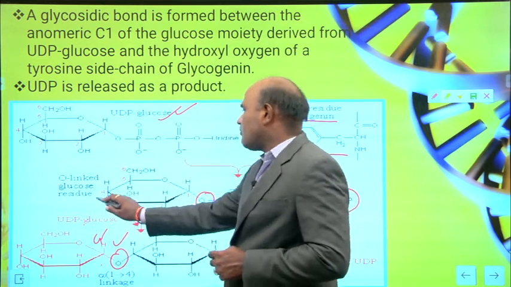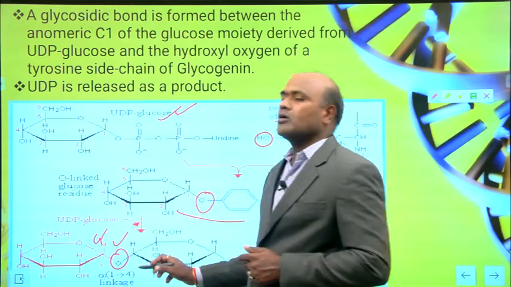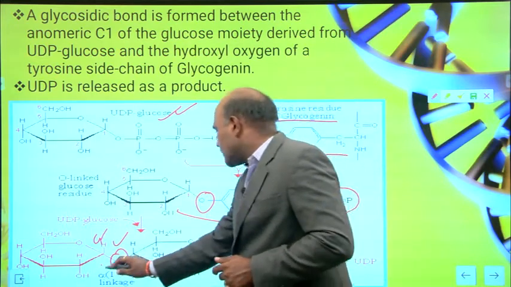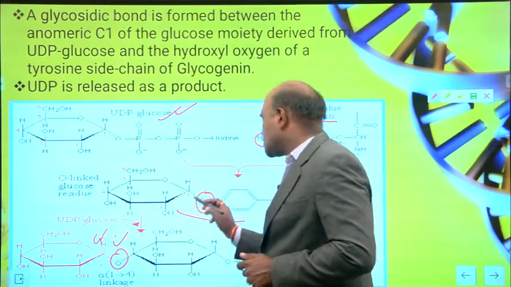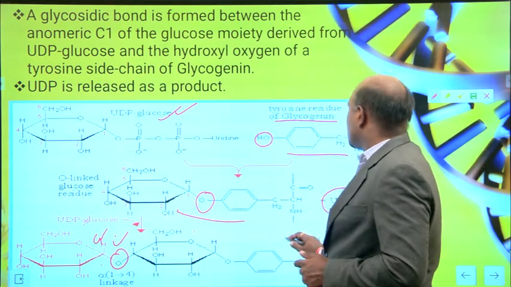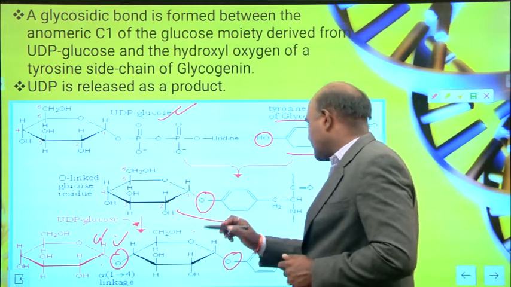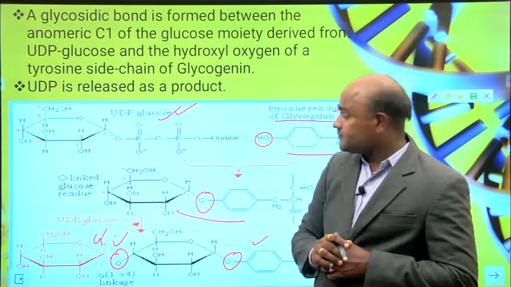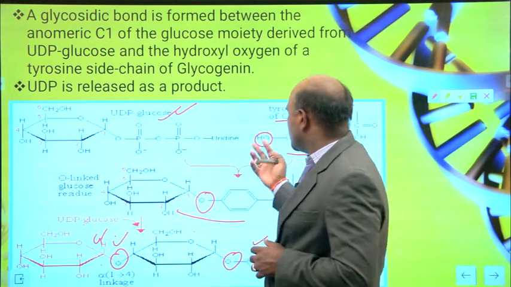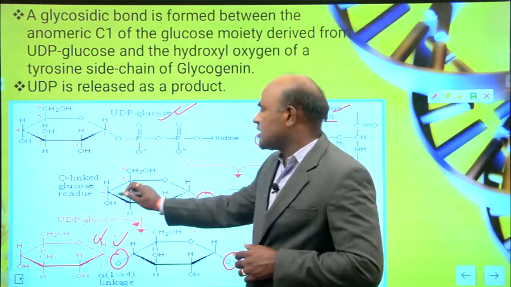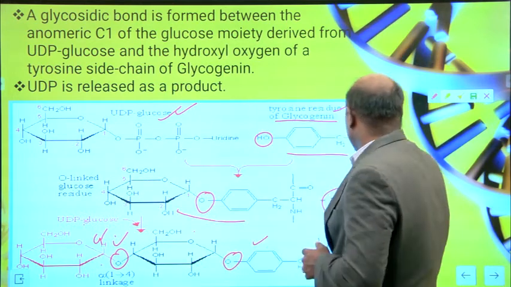If you add one more glucose unit, then you can see there are 1 and then 2 glucose molecules attached to this tyrosine residue. This is the oxygen linked. So these two form the oxygen linked glucose residues, and then UDP.